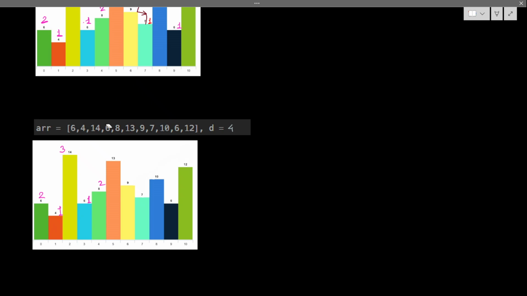From 14, right now, I can jump to 13 as well. Now from 13 where can I jump? From 13 I can jump here. See here, d equals 4, right? But I cannot jump to 14. Even though this 4 is less than my 13, and even though it is in a range where I can jump, one higher value is also present in between 4 and 13. So I cannot jump at this place.